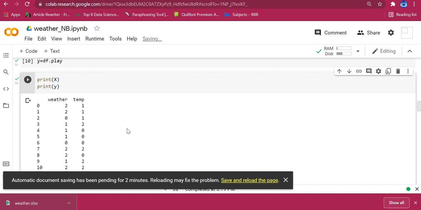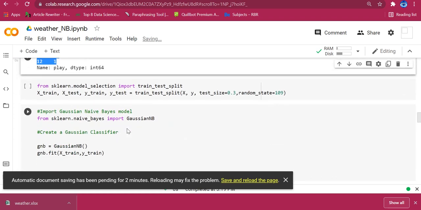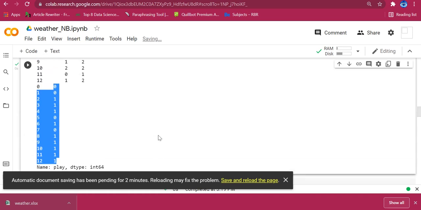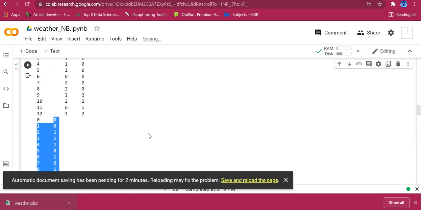So for that, we will separate our data set into training data set and testing data set. You can separate manually also. For example, if there are 100 records, you can take the first 75 records for training, and you can keep the rest of the 25 records for testing. You can do it like that only, or you can also separate randomly.